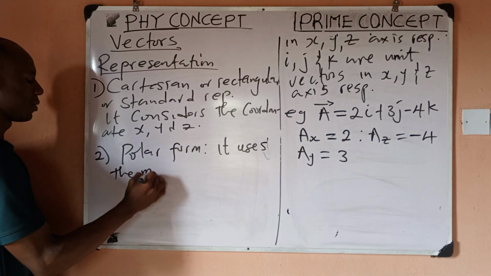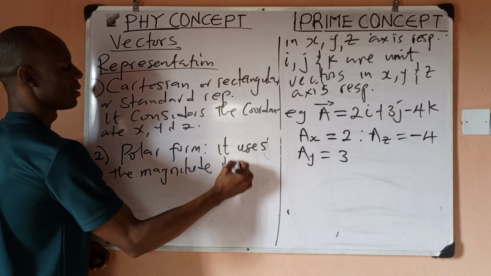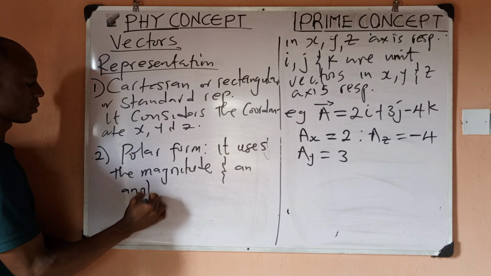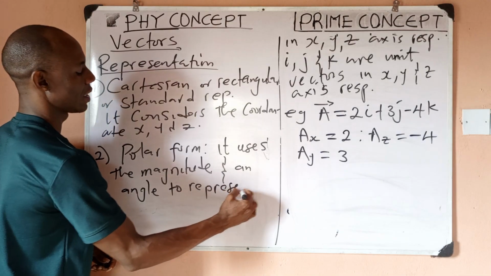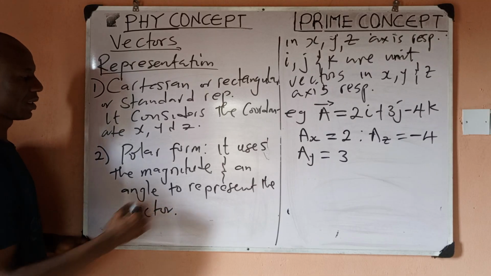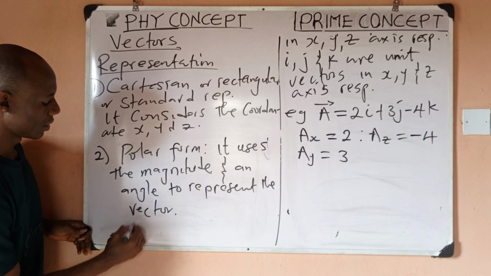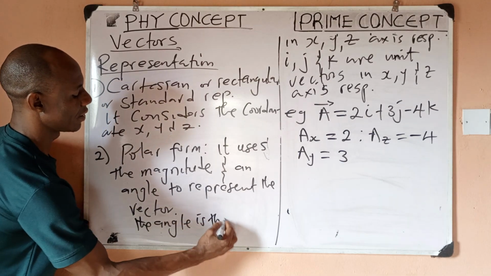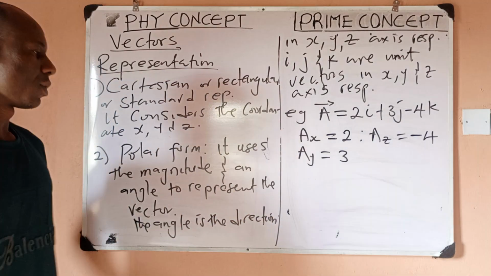the magnitude and an angle to represent the vector. So it uses magnitude and an angle to represent the vector, and that angle is the direction. So the angle talks about the direction of the vector.